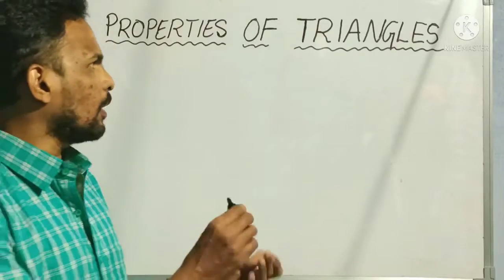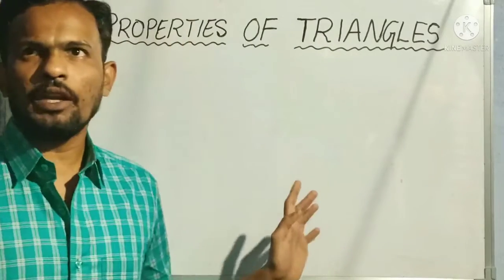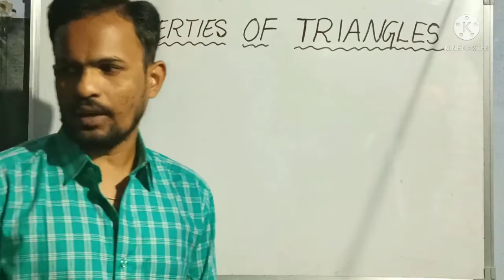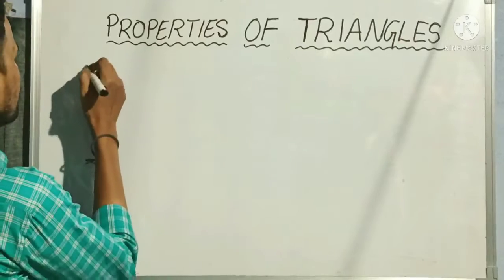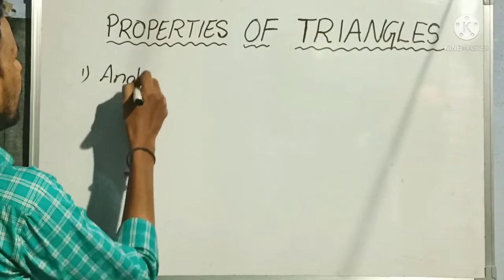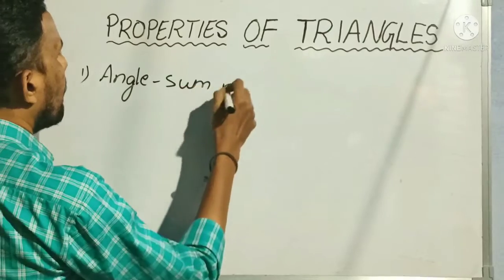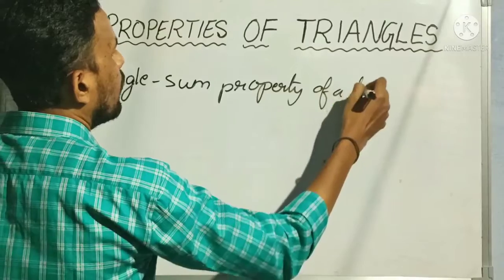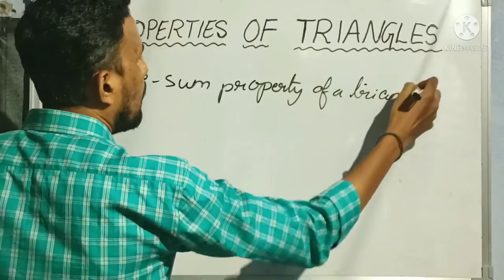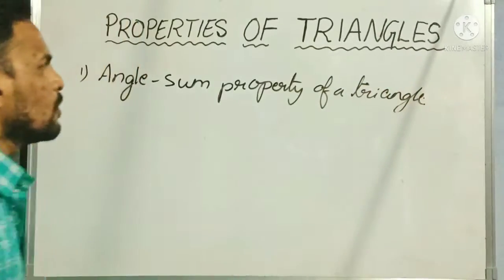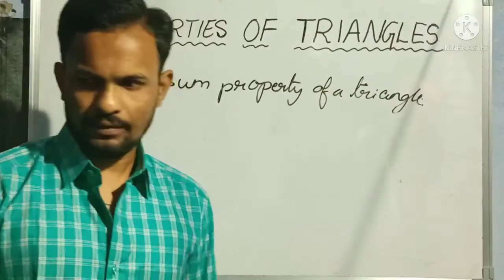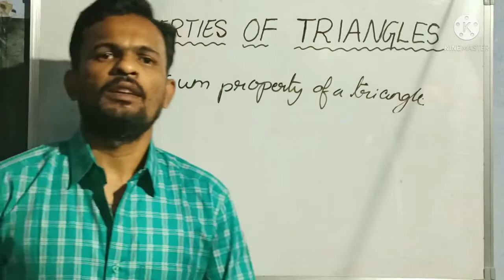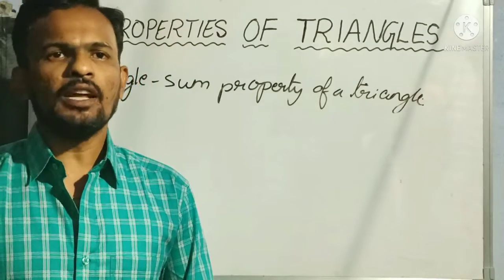Okay. So, what is the first property? Today we will discuss very briefly the angle sum property of the triangle. The first property is angle sum property of a triangle. So, what is the angle sum property of a triangle? In any triangle you take, how many angles will be there? 3 interior angles, right? Inside, how many angles will be found?